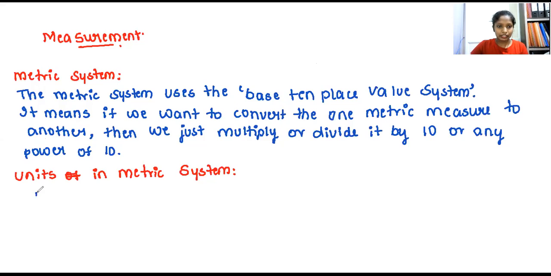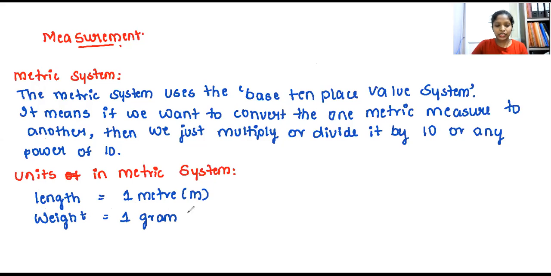Make a note of the units in the metric system now. That is length. So how are we going to measure the length? That is in the form of meter, that is 1 meter, 2 meter, like that. So meter can be represented as m. The next one we have is weight. Weight can be measured in gram or in kg. But the first thing that comes is gram, isn't it? So gram can be written as GM. Don't think it's good morning. It is gram. GM means not good morning.